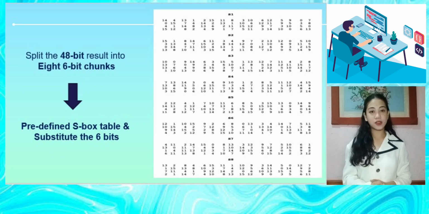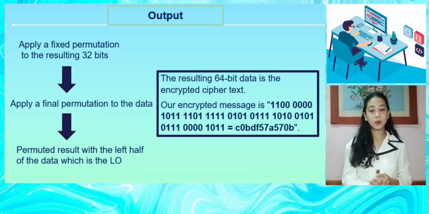After getting the XOR, we proceed to the S-box. We split the 48-bit result into eight 6-bit chunks. For each chunk, we look up a corresponding value from a predefined S-box table and substitute it into 4 bits. Next is permutation. We apply a fixed permutation to the resulting 32 bits.